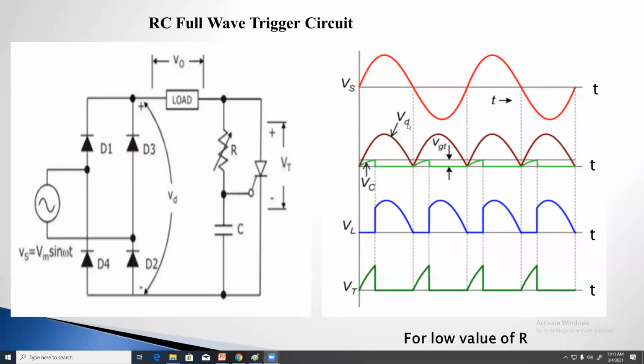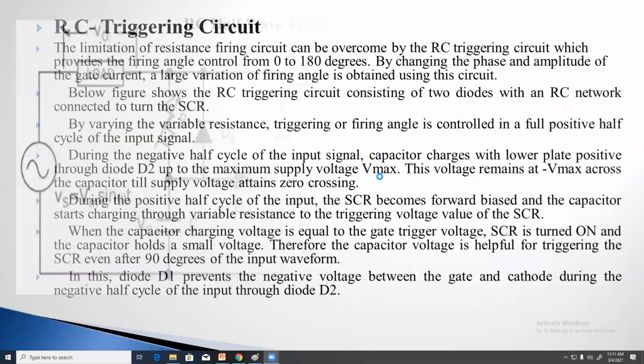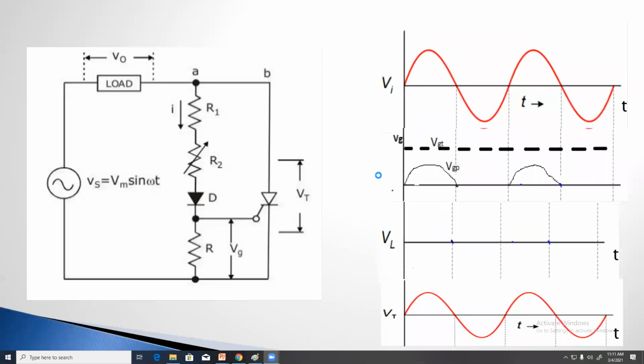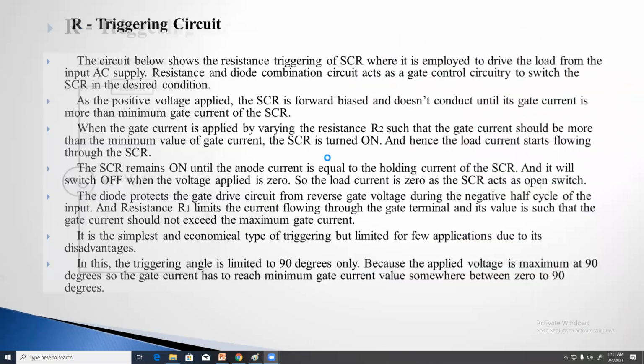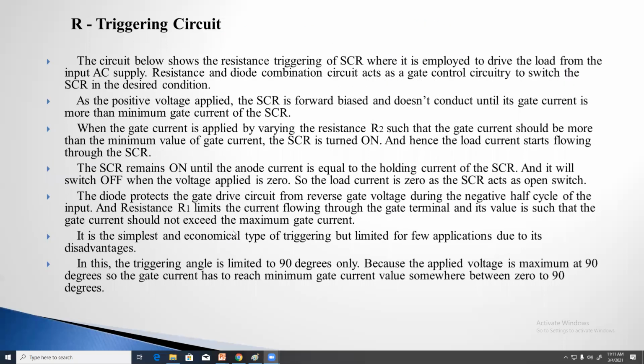What we have discussed in the previous lecture: triggering circuits of SCR, that is resistance firing circuit or resistance triggering circuit, resistance capacitance firing circuit, and UJT firing circuit.